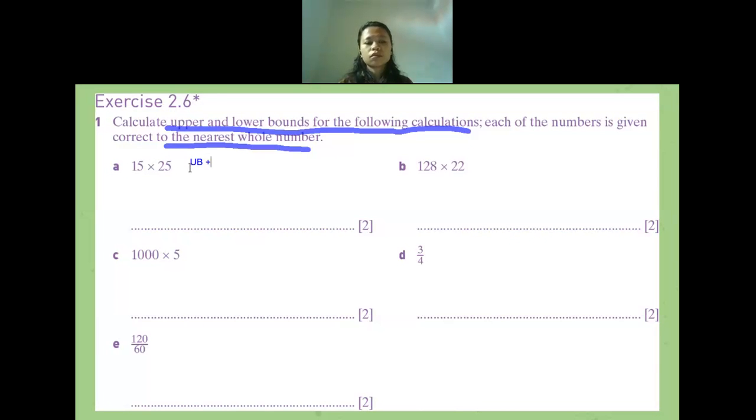14.5 and 15.5. Okay, anyone confused? Is there anyone who is confused? If you are confused, please let me know. Do not stay quiet.